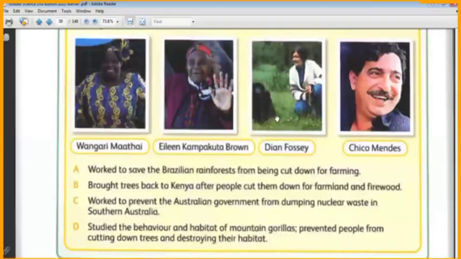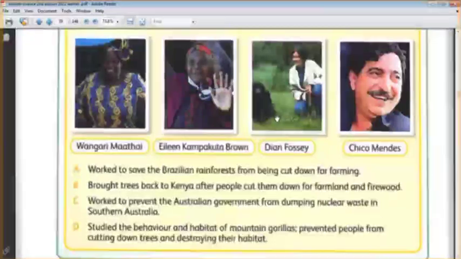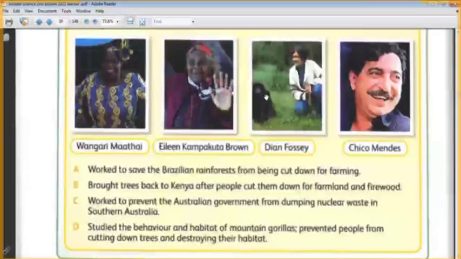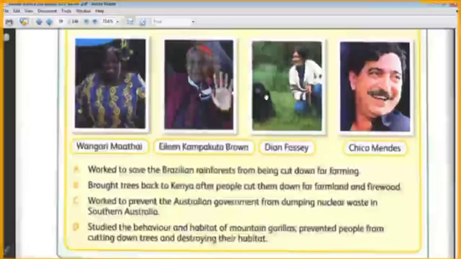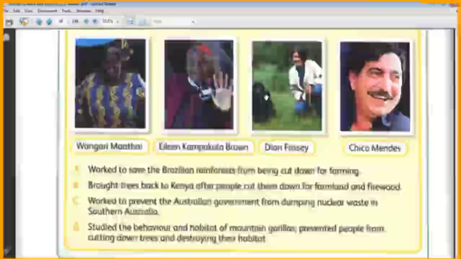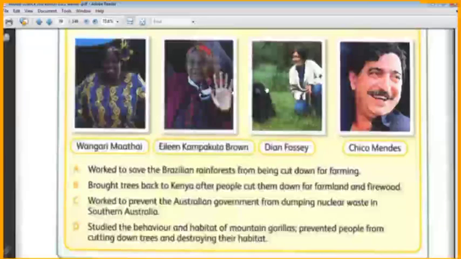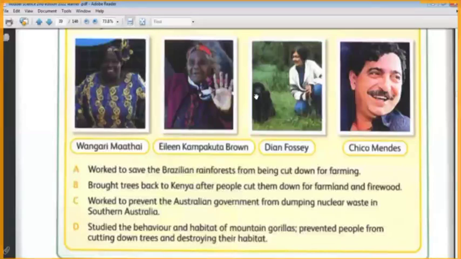The third one is Diane Fossey. What did she do? She studied the behavior and habitat of mountain gorillas, and prevented people from cutting down trees and destroying their habitat. Yes, very good. Here, cutting down trees causes the destruction of the gorillas' habitat because the gorillas live all the time in the trees. They sleep in the trees. Their offspring are in the trees. So when we cut these trees, the gorilla's habitat is destroyed. There is no place to live in. So she helped the gorillas by preventing the cutting down of the trees.